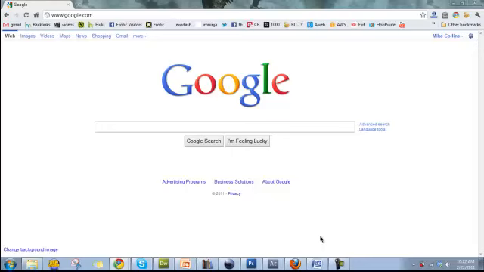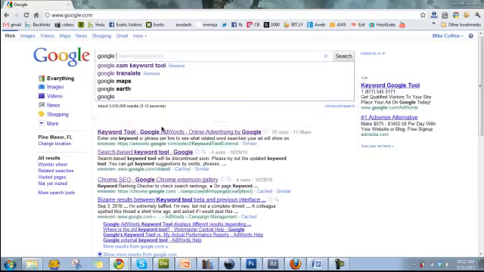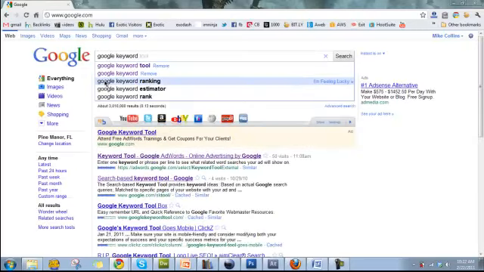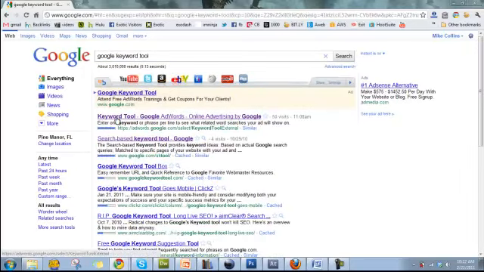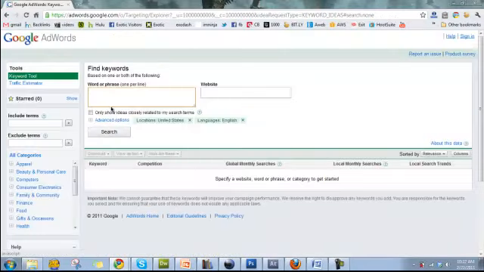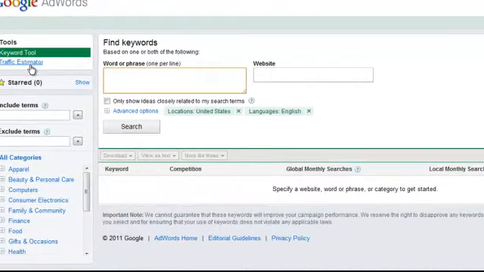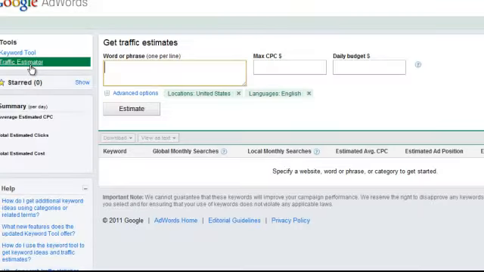Okay, as promised, I'm going to show you how to find some really high-paying Google AdWords for your niche site. First, we're going to start by getting the keyword tool. In case you don't know the link, I'm just going to type in Google Keyword Tool, and we're going to go here. Okay, now we want to click on Traffic Estimator.